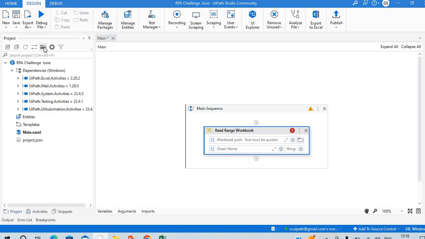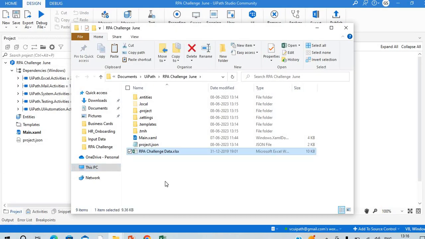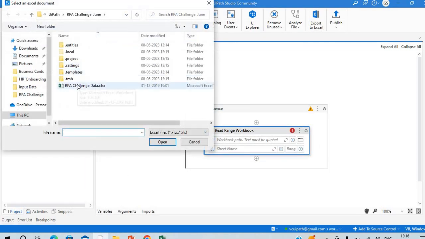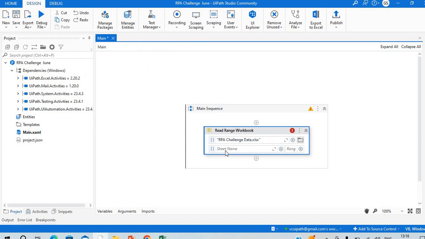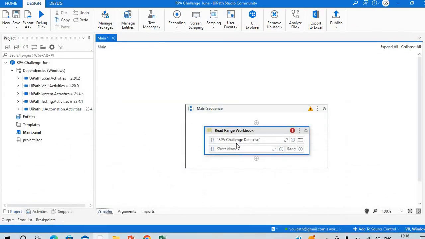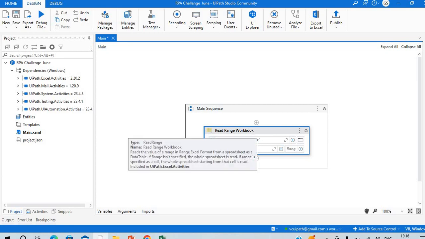Go to the project, click on this project folder, and here you can place that file. So I have placed that file. Now I can just browse and give the file path. Here it will ask for the sheet name. Sheet1 is the sheet name from where we want to take the data.